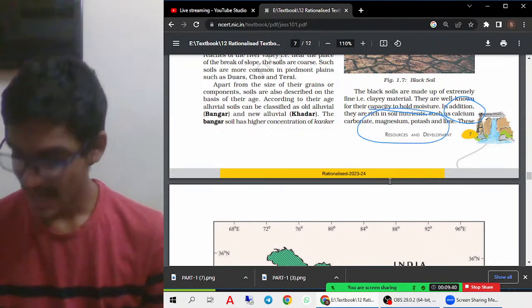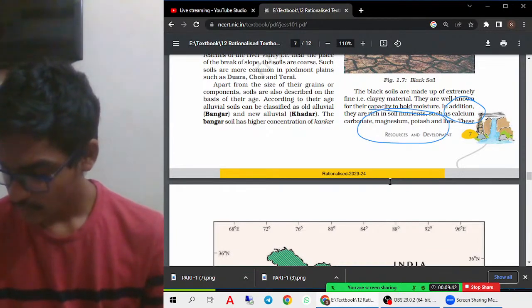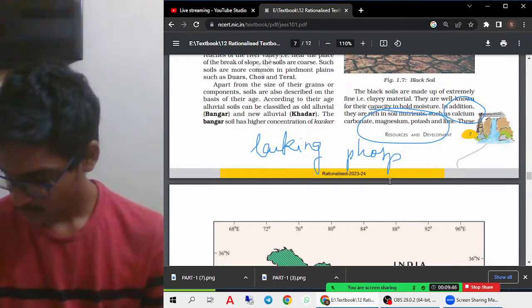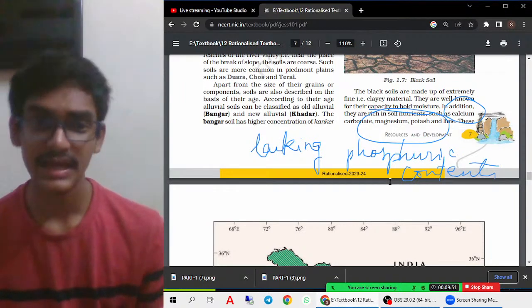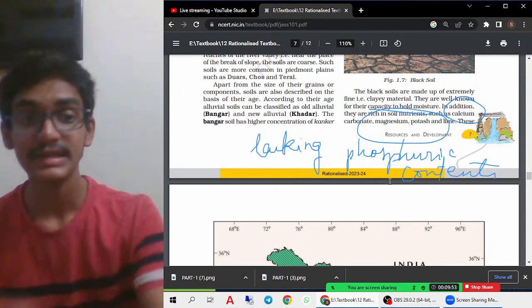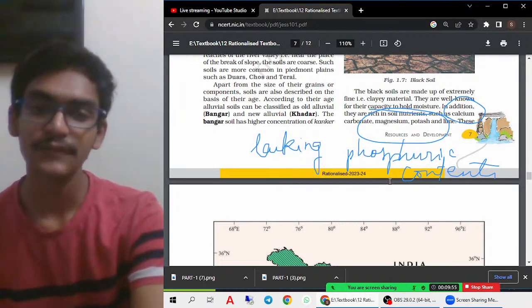But they are lacking in phosphoric contents as compared to the alluvial soils. Alluvial soils have phosphoric contents, but black soils are mainly lacking in phosphoric contents.